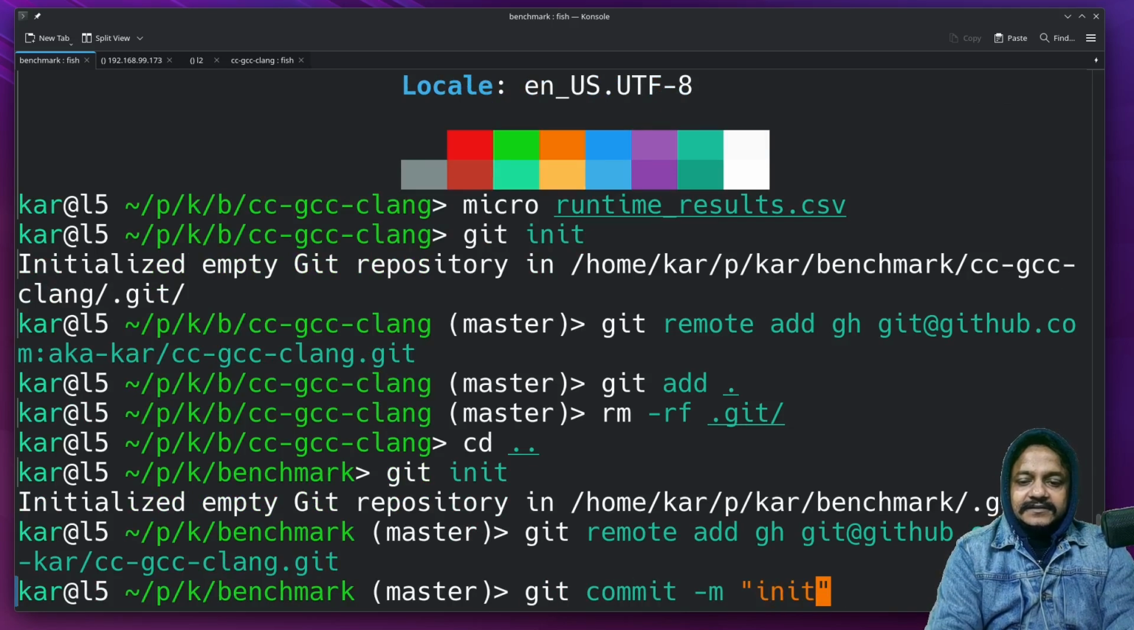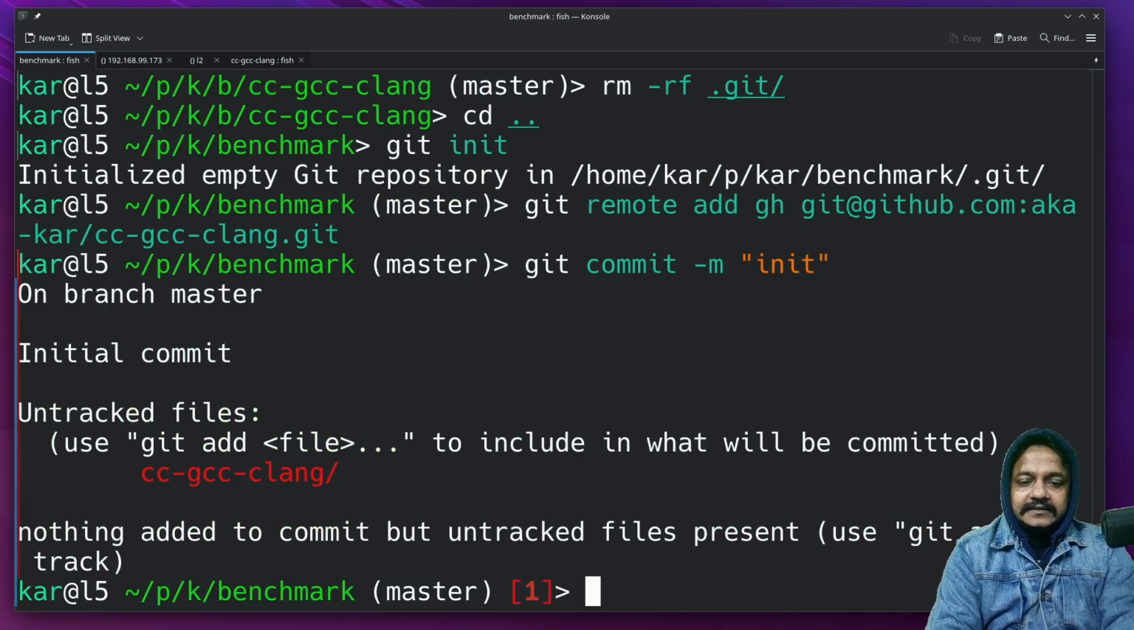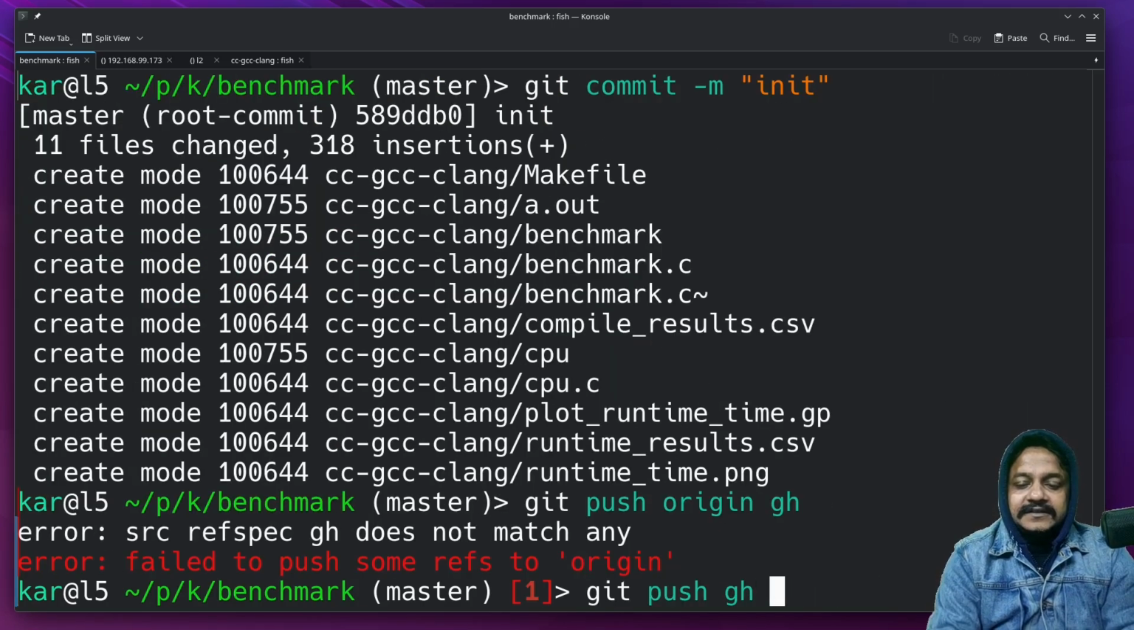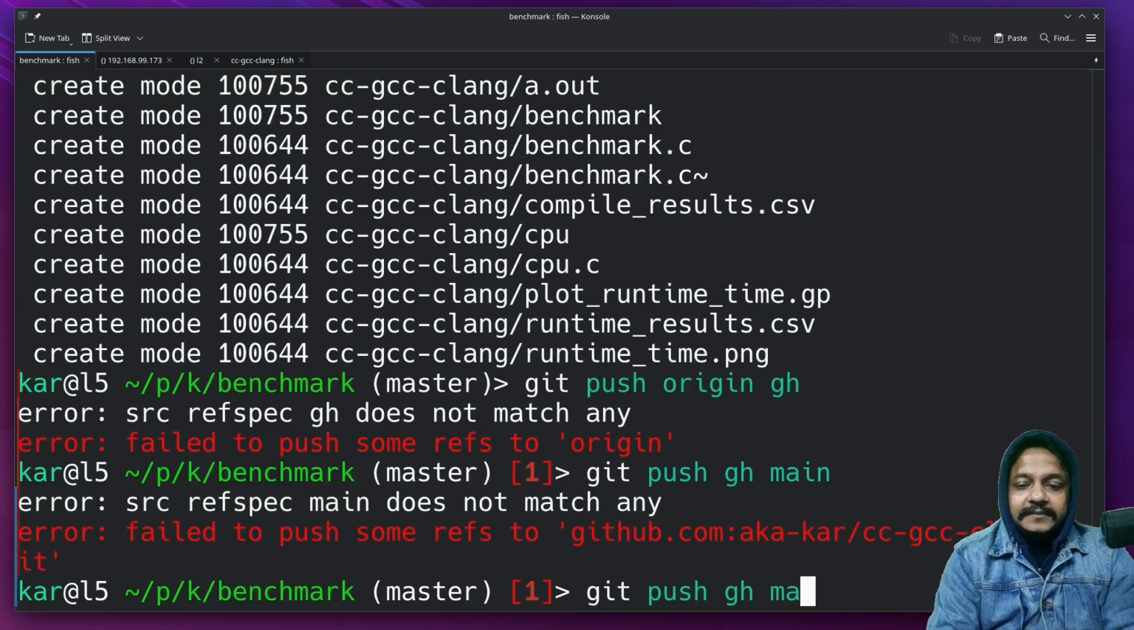It is an initialization, so it must be init, untracked files. Oh, I'll have to do git add first. Git add, then git commit, push gh main. I don't have a main.